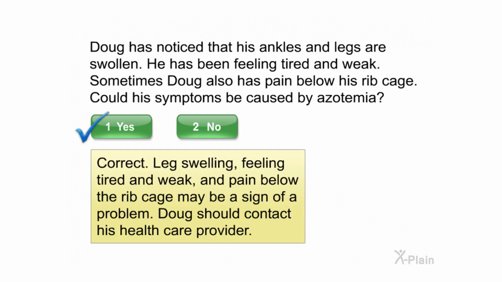Correct. Leg swelling, feeling tired and weak, and pain below the rib cage may be a sign of a problem. Doug should contact his healthcare provider.